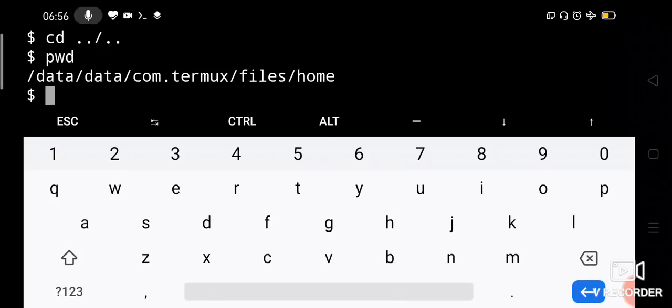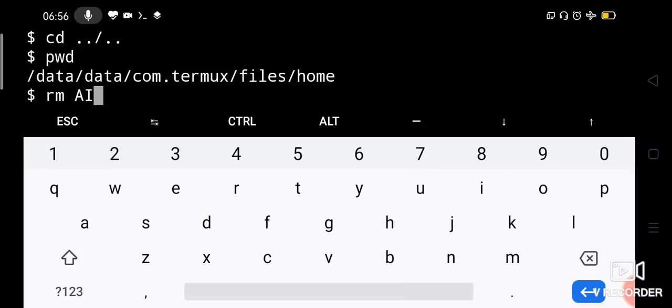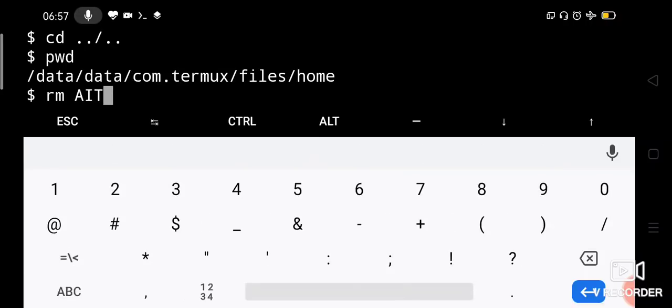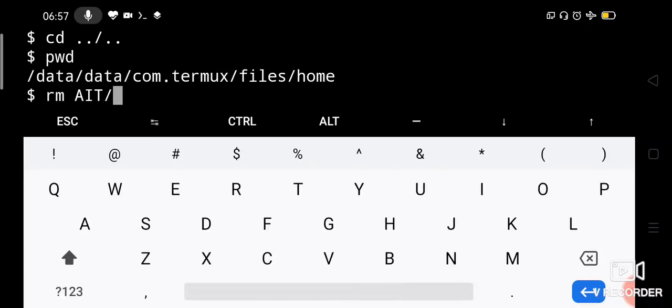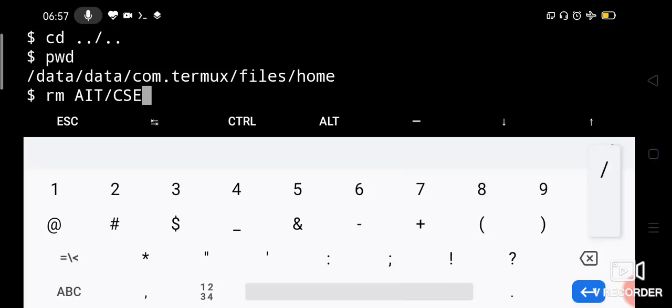Okay, now how to remove the 6th sem directory which is there in AIT CSE? Let us check. Directly without going into that directory, you can remove that directory using rm. Okay, rm AIT slash CSE slash 6th sem.